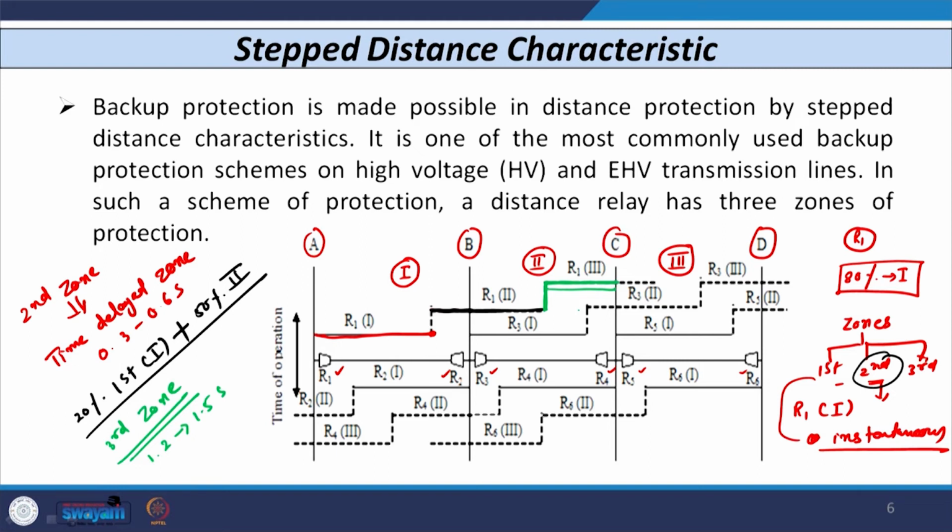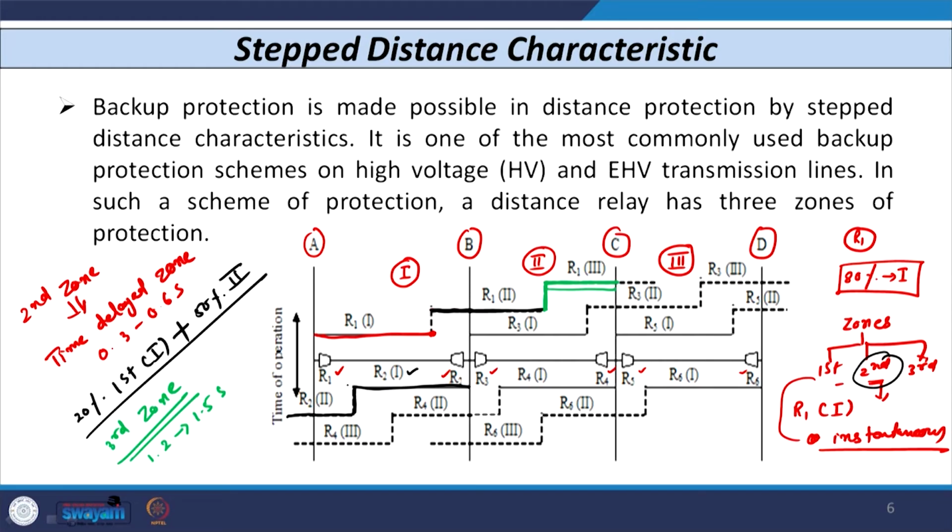If I consider the second relay R2, then the first zone of the second relay R2 is 80% from bus B, right, this side. So, this is R21, the first zone of relay R2. For the second zone, there is a time delay of 300 to 600 milliseconds, and then the second zone starts and covers the remaining 20% and 50% of the adjoining line section.